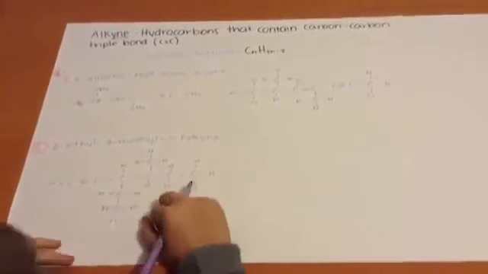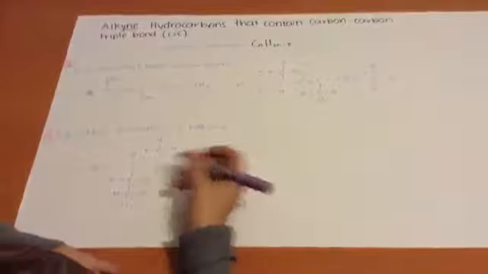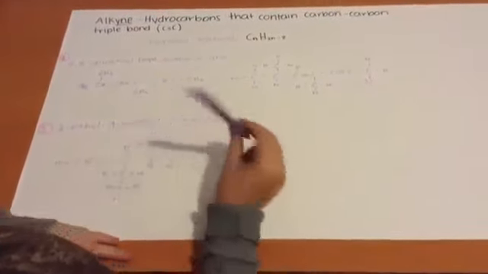This is the expanded structural formula, and this is the condensed structural formula.